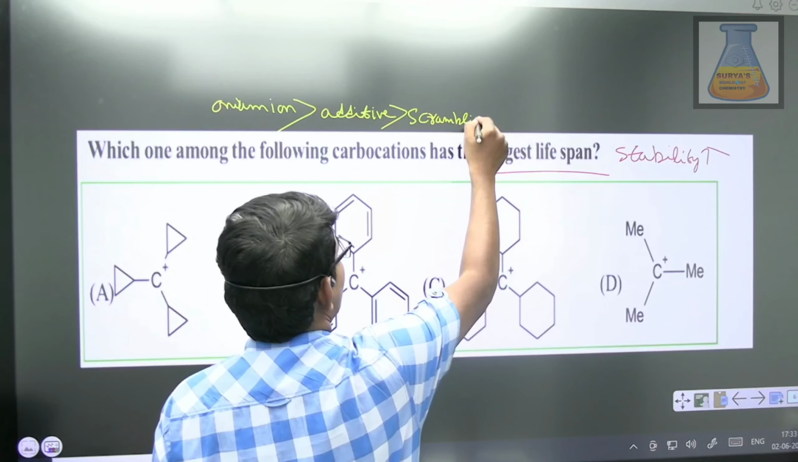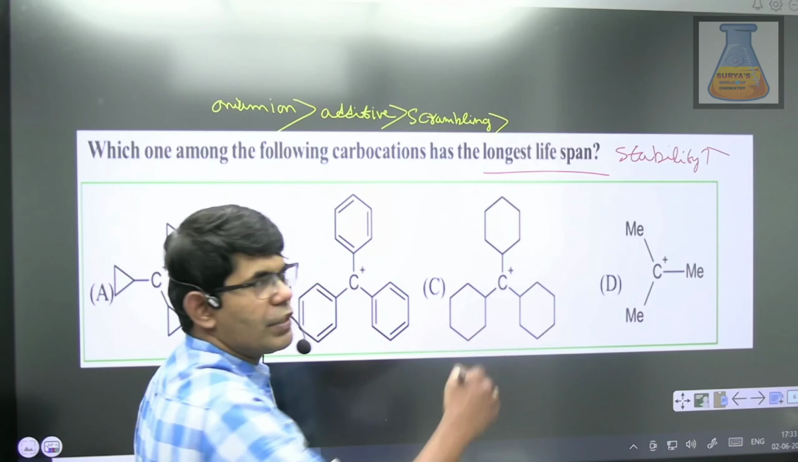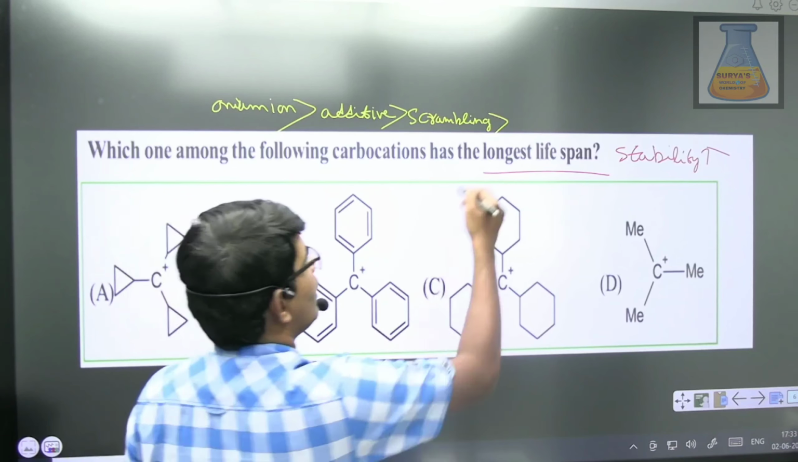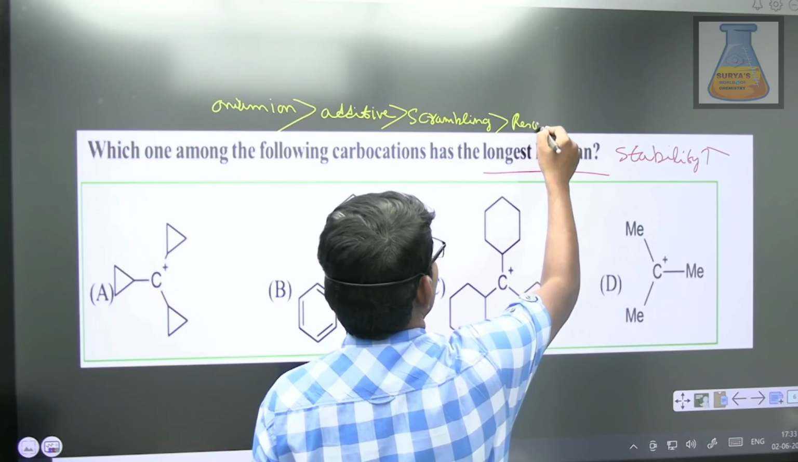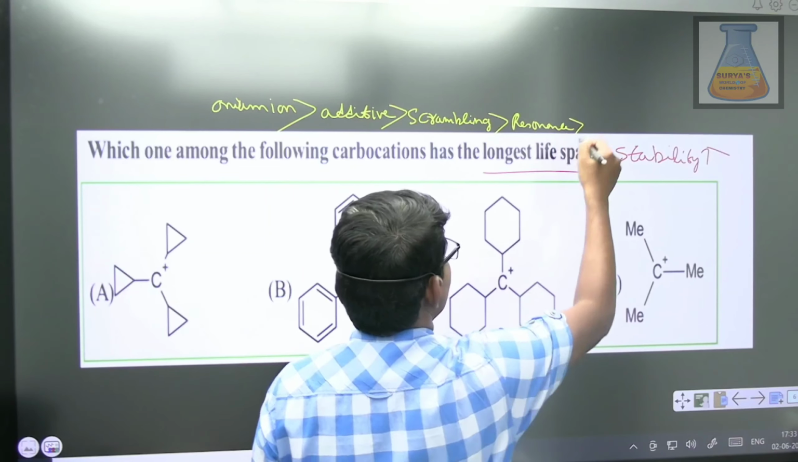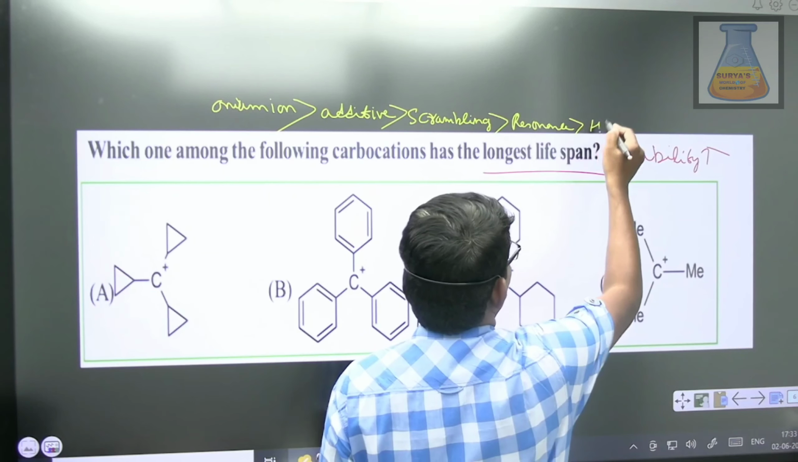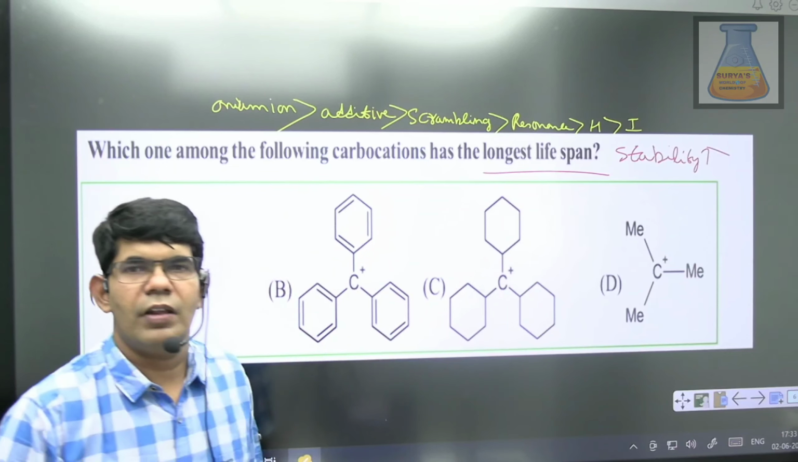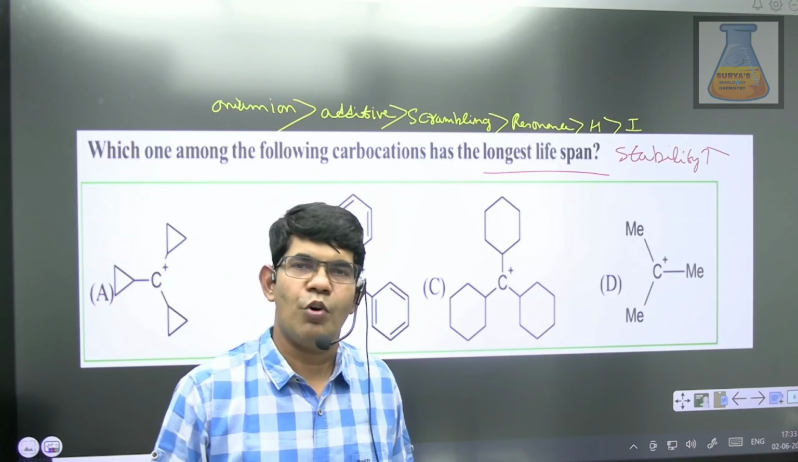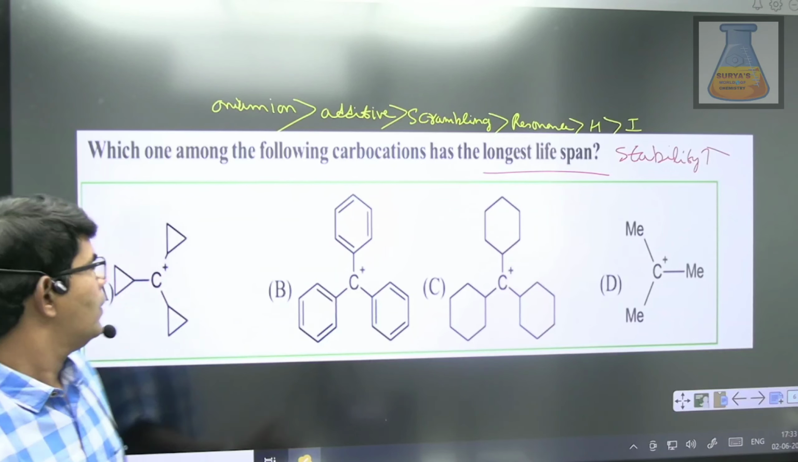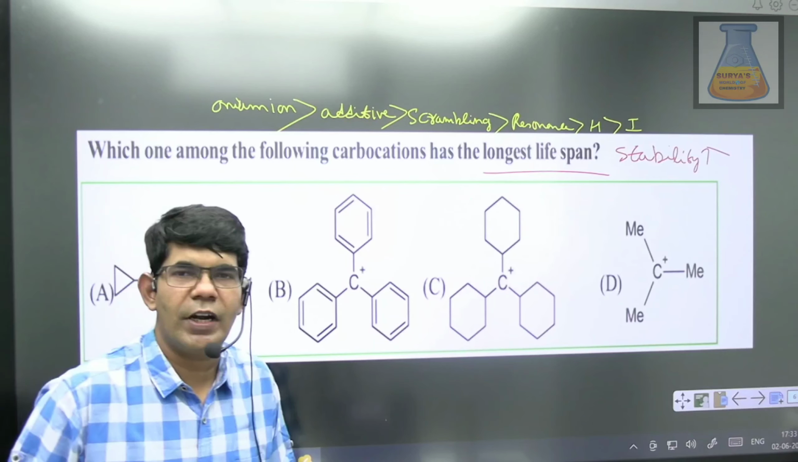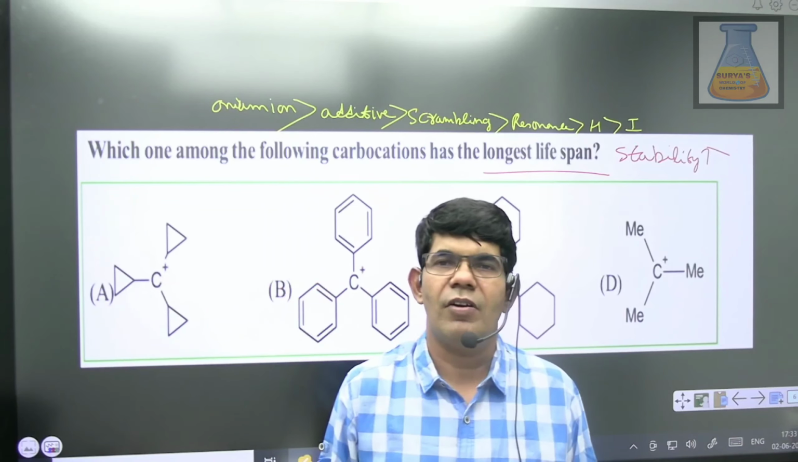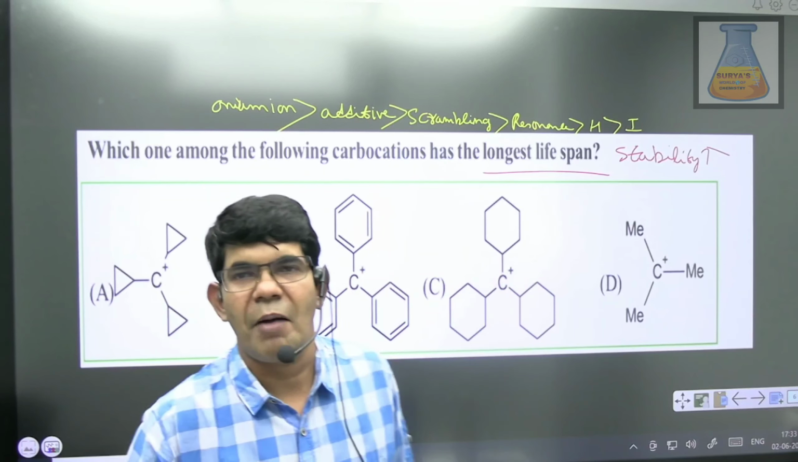After scrambling, what is the next one? Then we have resonance. After resonance, then we have hyperconjugation. Then we have inductive. So this is the order in which you can compare carbocation stability. So tricyclopropyl methyl carbocation is highly stable because it will have additive effect, a combined effect.